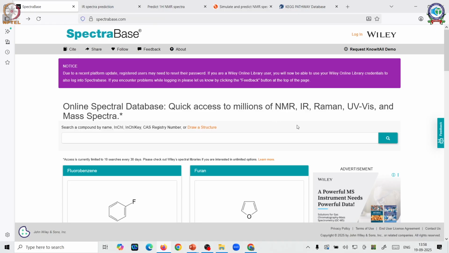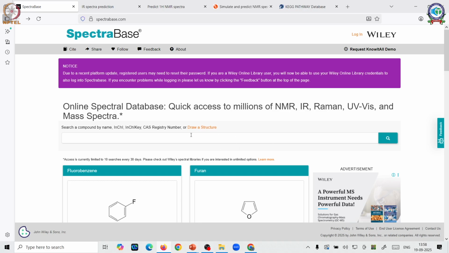So you can get your NMR, IR, Raman, UV-Vis, or in certain cases even mass spectra. But since this is a server base, for compounds whose spectroscopic data is not available, you might not find the query coming back with all the answers. So in some cases a complete database, that is NMR, mass, IR, may be ready. In some cases you might just get one or two.